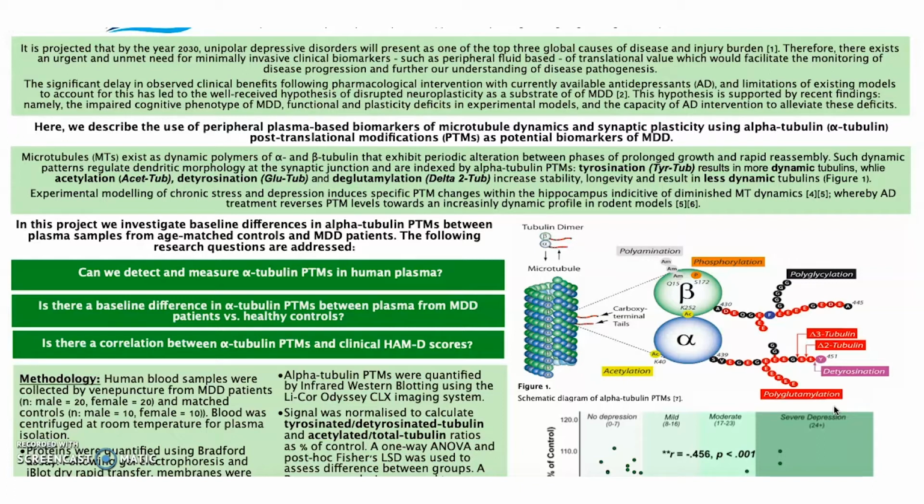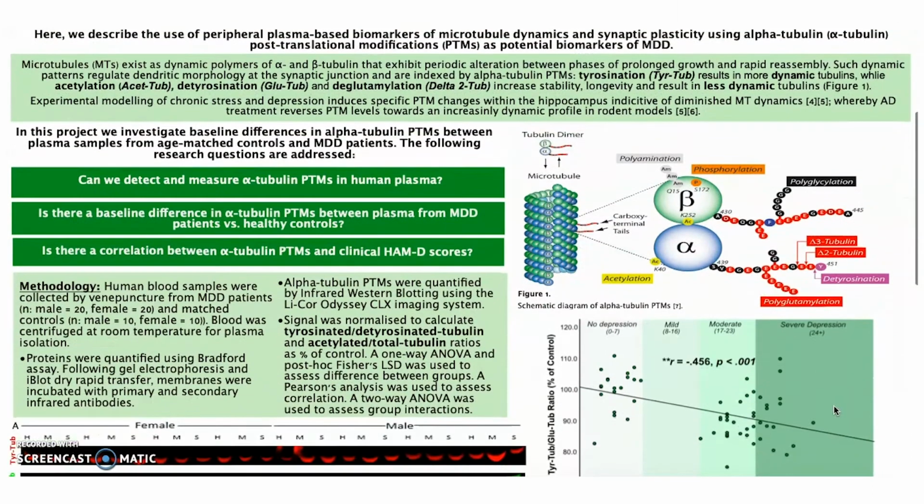Human blood samples were collected from patients with major depressive disorder and healthy age-matched controls using venipuncture. Alpha-tubulin PTMs were quantified using infrared Western blot. The two ratios of interest in this study were the amount of tyrosinated tubulins relative to detyrosinated, and acetylation relative to total alpha-tubulin concentration. In a healthy brain, a high tyrosinated-detyrosinated ratio and a low acetylation relative to total tubulin ratio is suggestive of dynamic microtubules and therefore typical neuroplasticity.